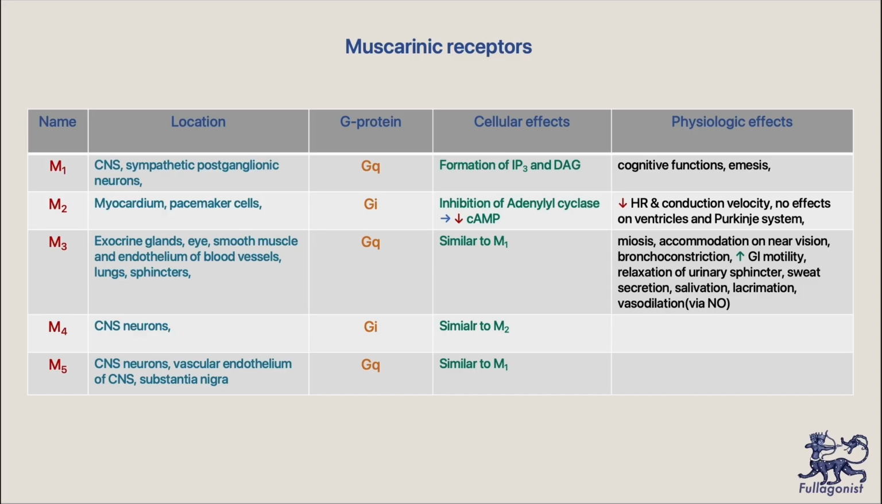It slows down the heart rate and can decrease the conduction velocity. That's why the parasympathetic stimulation slows down our heart rate.